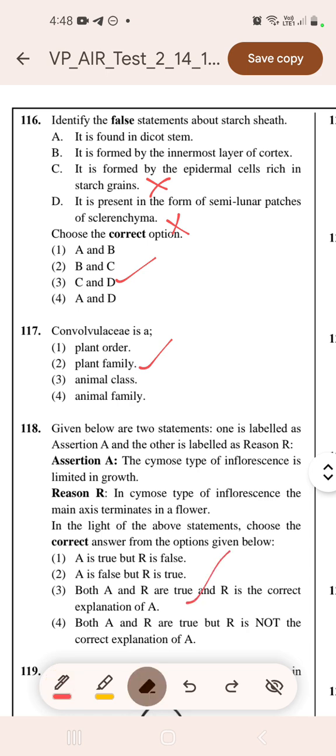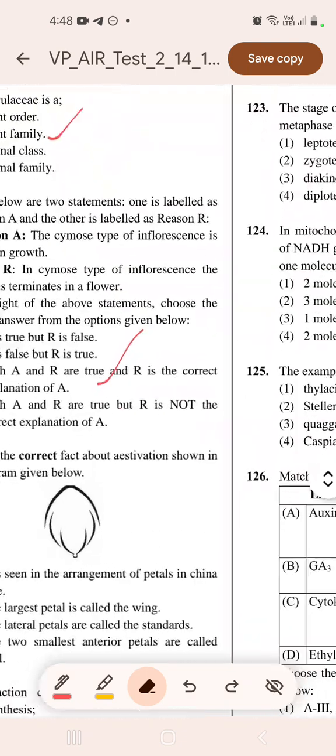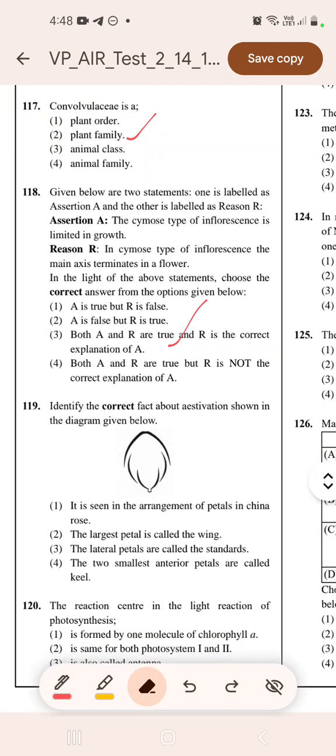Now moving to next question, that is question number 119. Identify the correct fact about the aestivation shown in the diagram. It is seen in arrangement of petals in China rose. No. The largest petal is called the wing? No. The largest petals are called standards. Yes. It is vexillary aestivation.